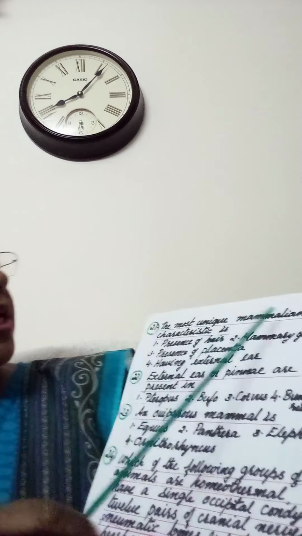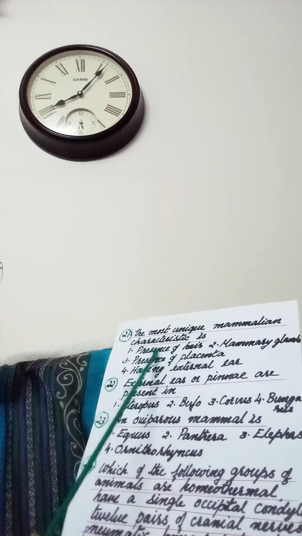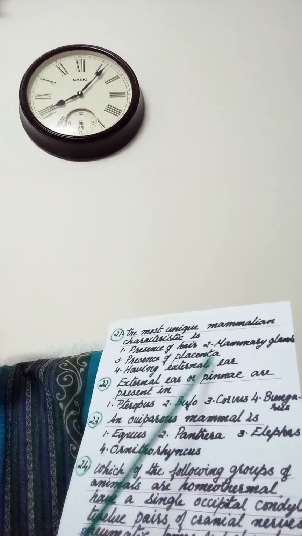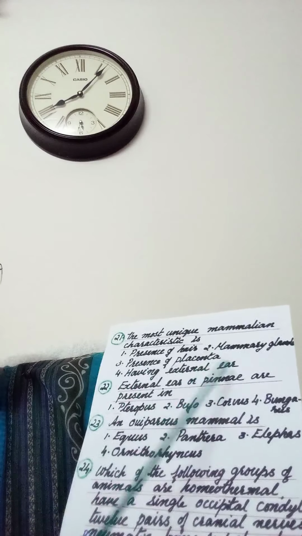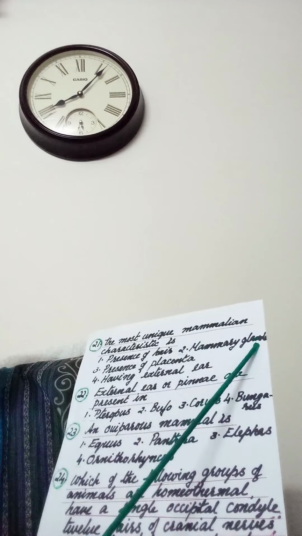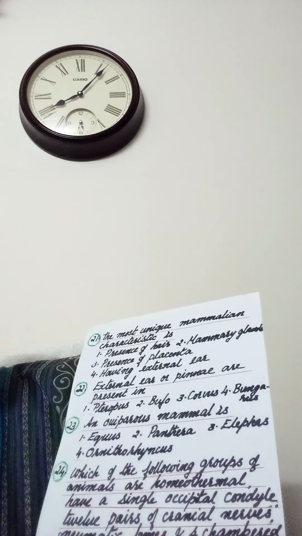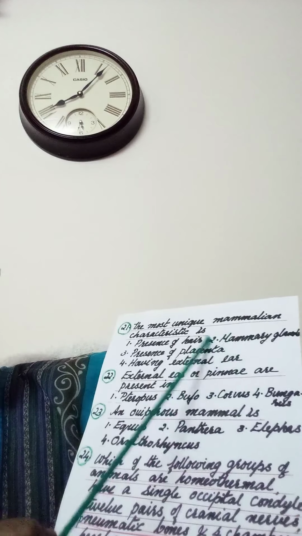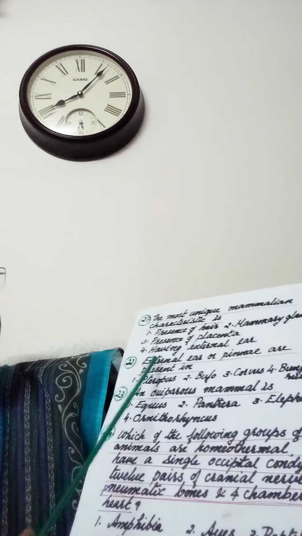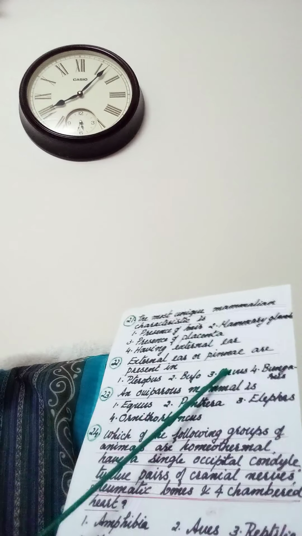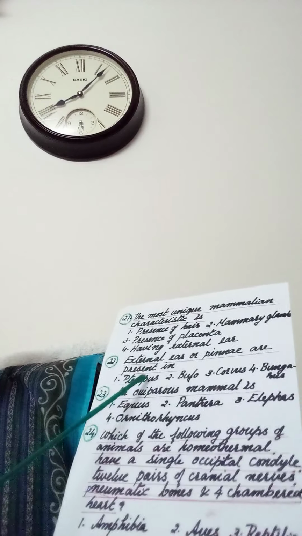Then next question. The most unique mammalian characteristic is 1. Presence of hair, 2. Mammary glands, 3. Presence of placenta, 4. Having external ear. Answer mammary glands or milk producing glands which will be nourishing the young ones. So answer 2.